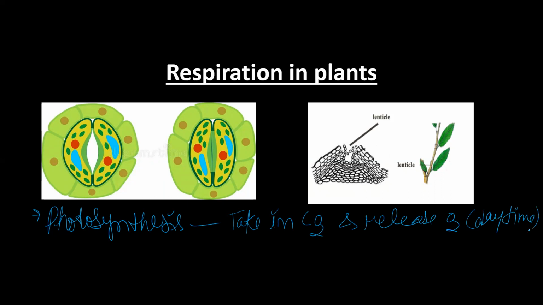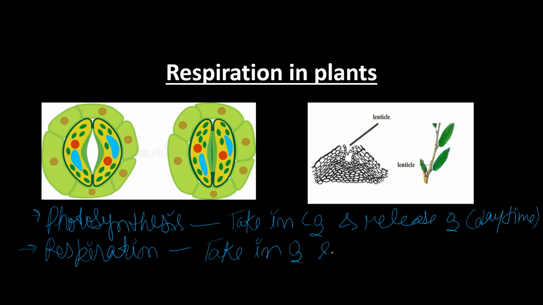During night time the reverse process takes place, known as respiration. Whatever food they prepared during the daytime is broken down with the help of oxygen, and they also release carbon dioxide. So it is not a good idea to sleep under a tree during the night time.